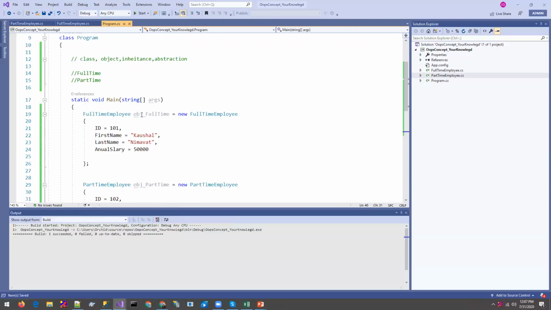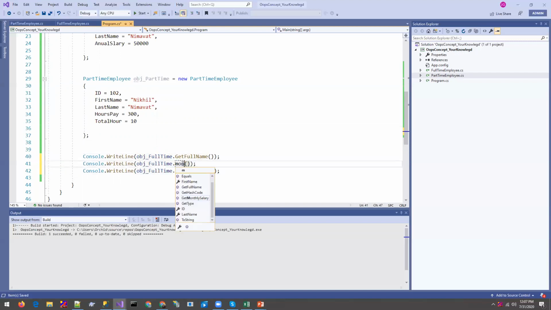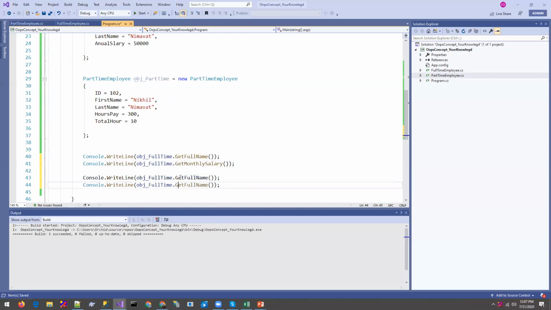So let's print the full-time employee name dot get full name. This full name is the function we have used. Okay, and let's get the monthly salary for the full-time employee, and let's do the same for the part-time employee.